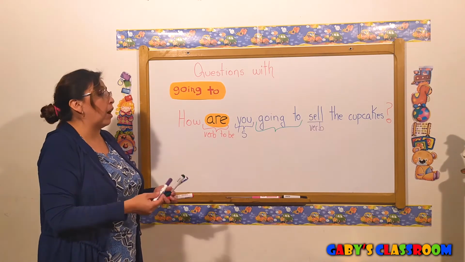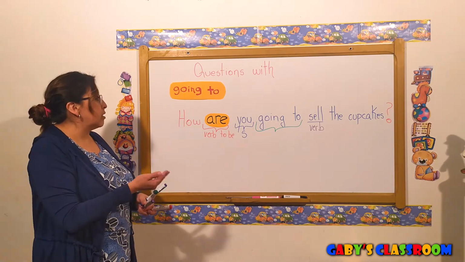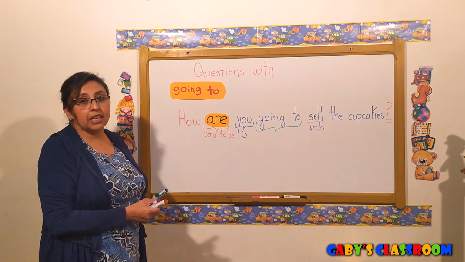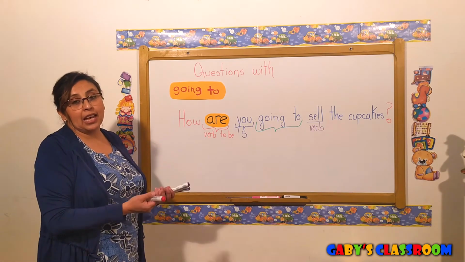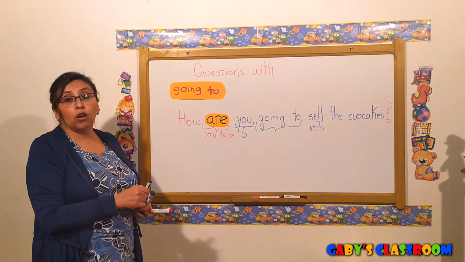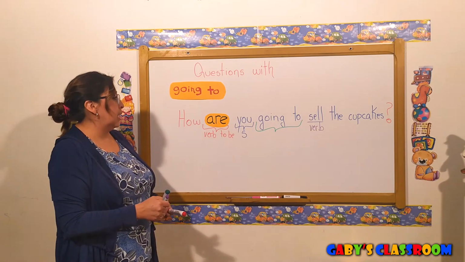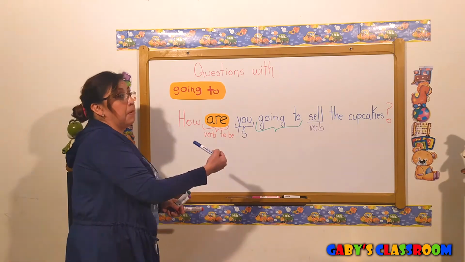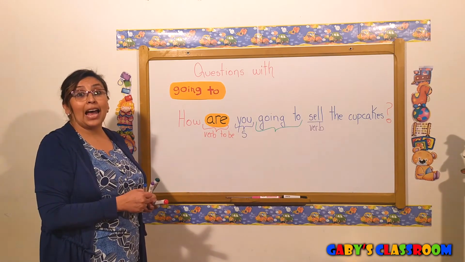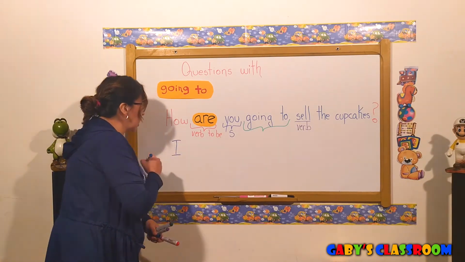Okay, we need to know how. What is how? Es cómo, okay? So we need to answer this question in a complete sentence. We cannot answer with yes or no, okay? So let's answer this question. How are you going to sell the cupcakes? Since they're asking me how I'm going to sell, I have to answer with the subject I. Okay, so I say I, that is the subject.